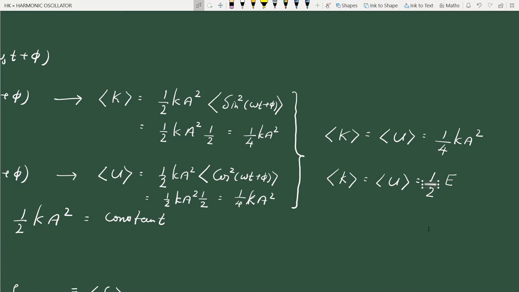In this chapter, after this we will be discussing what is the effect of damping or friction. When we introduce friction, what is the change? Of course total energy will not be constant. So what is the change in these expressions?